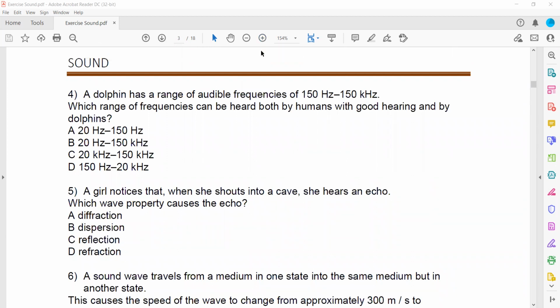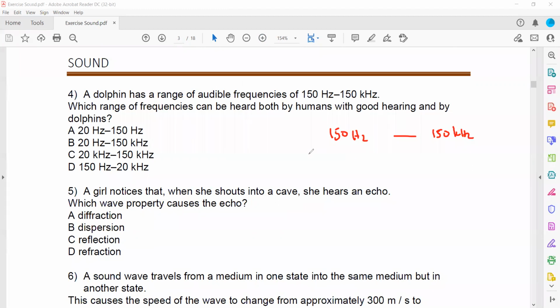A dolphin has a range of audible frequency from 150 hertz to 150 kilohertz. Which range of frequency can be heard by a human as well as a dolphin?